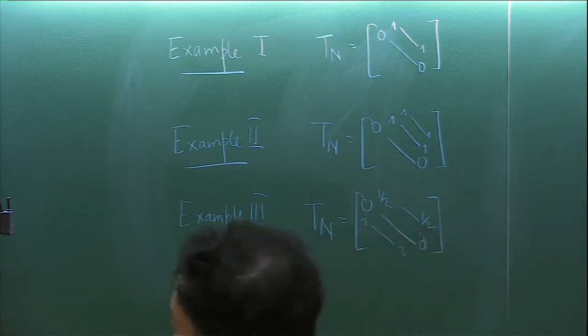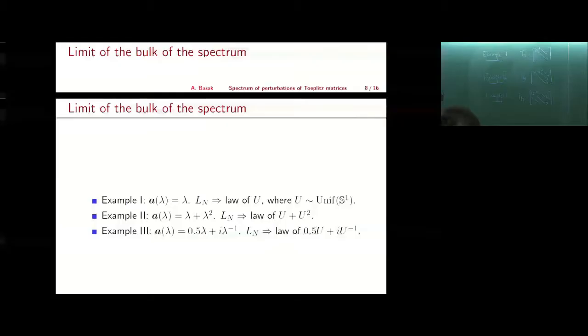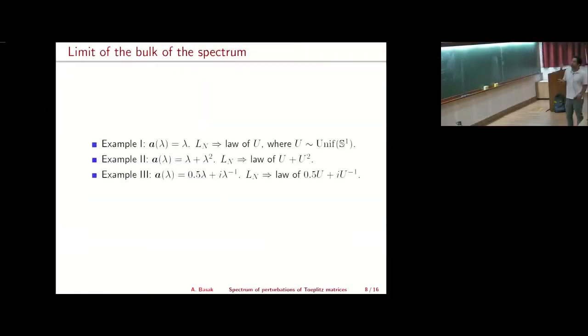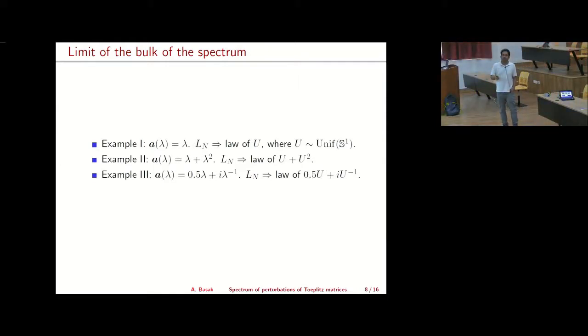Similarly, if you go to the second example, this empirical law now converges to the law of u plus u square. So you start with a u, and if your symbol is something, then what you get in the limit is the image of this uniform measure on the unit circle. Similarly, for example 3, you have this symbol, so the law now becomes 1/2 u plus i u inverse, and so on and so forth.